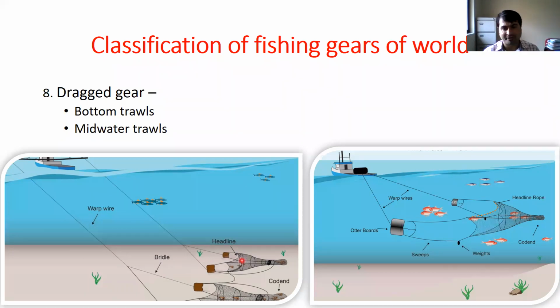Then we are towing into the water. During towing, the water is filtered, and the fish get trapped in the cod end. This is the mid water trawl and this is the bottom trawl. Bottom trawl is operated at the bottom and mid water trawl is operated in the mid water area. That's why they are called bottom trawl and mid water trawl. I think I have to close here because the power is gone and the UPS is warning me to shut down my system.